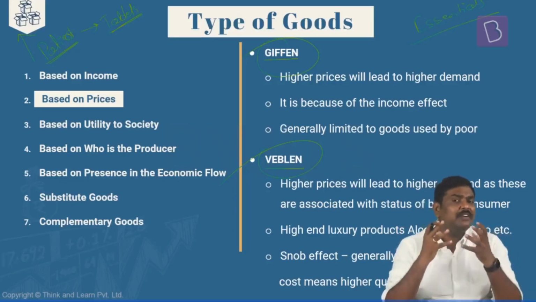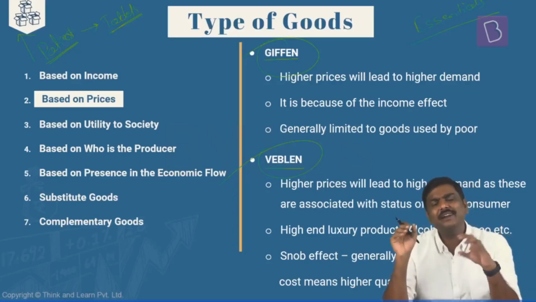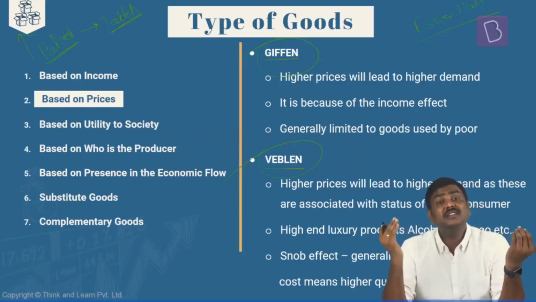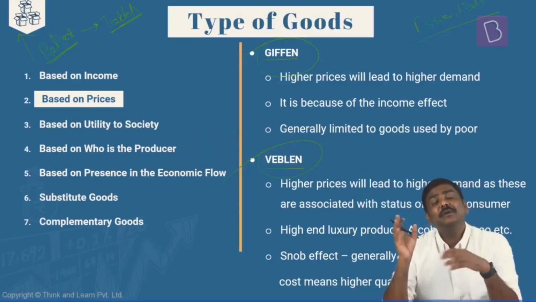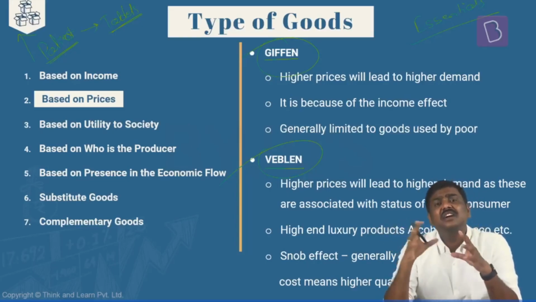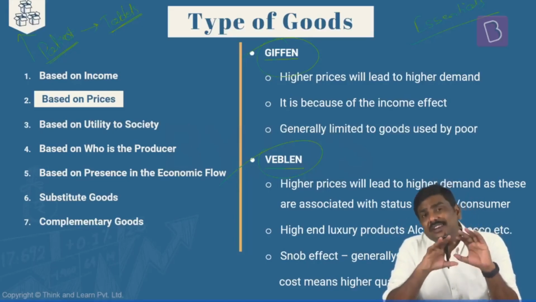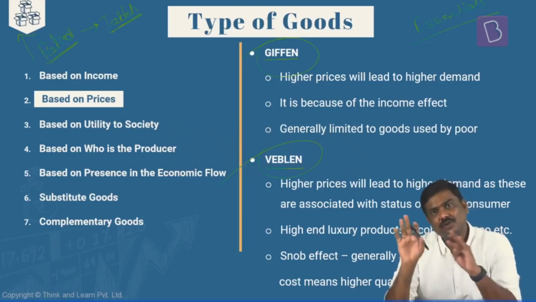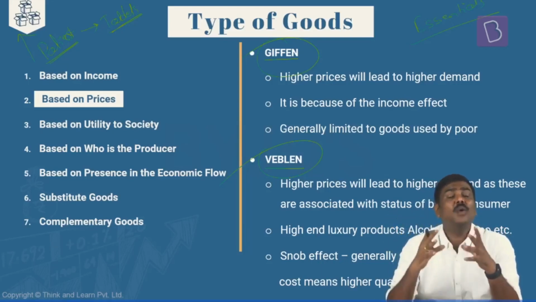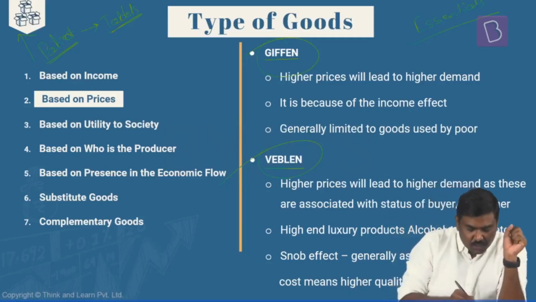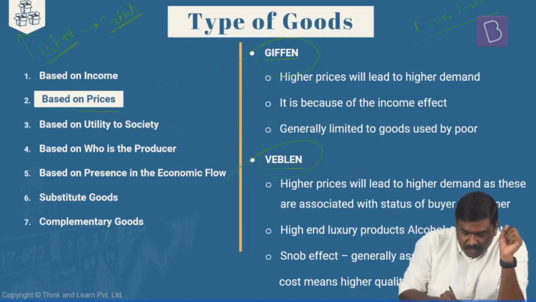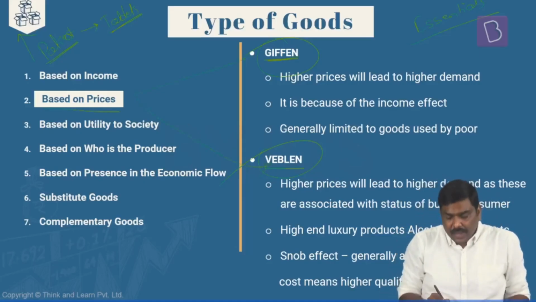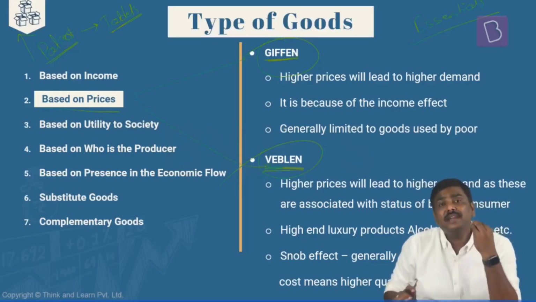So generally, when we discuss the law of demand and the law of supply, we take certain assumptions. We are assuming other factors are not changing, that income and preference are the same for everyone, etc. But in reality, there are exceptions to the law of demand as well as exceptions to the law of supply, and I'm discussing one set of such exceptions. Based on the prices, there are two types of goods. One is called a Giffen good, and the second is referred to as a Veblen good.